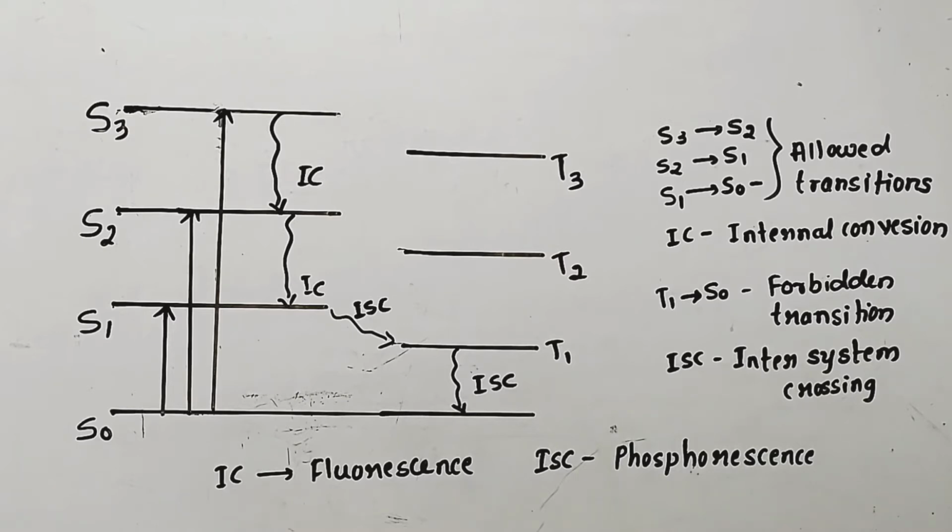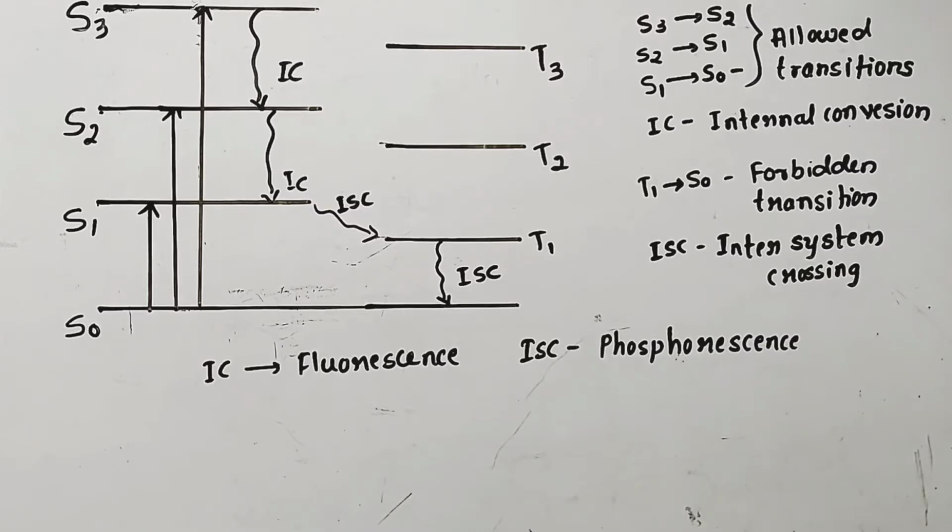In this diagram, S0 is the singlet ground state, whereas S1, S2, S3 are the excited singlet states, and T1, T2 and T3 are excited triplet states. First of all, we should know what singlet and triplet states are.